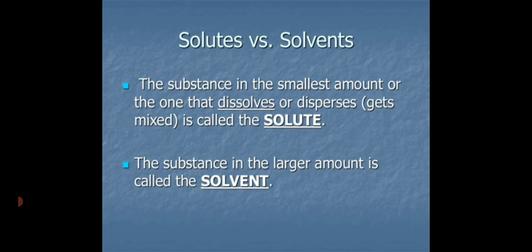Another important point: solutes and solvents. In salt and water, which one is the solute and which one is the solvent? The substance in the smallest amount, or the one that dissolves or disperses, is called a solute. That means in sugar water, sugar is the solute. The substance in the larger amount is called the solvent. That means water. In sugar water, water is the solvent and sugar is the solute. Okay, understood?